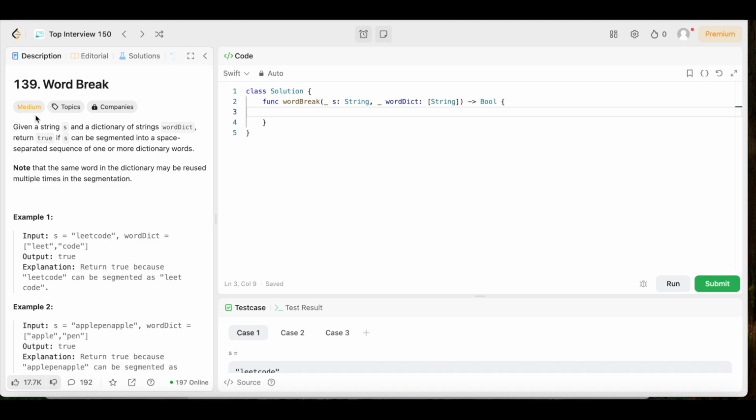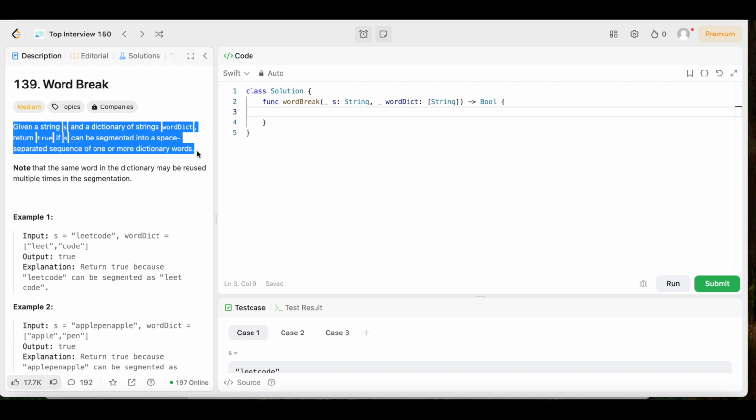Now let's see what the question says. Question says, given a string s and a dictionary of strings wordDict, return true if s can be segmented into a space-separated sequence of one or more dictionary words. Note that the same word in the dictionary may be reused multiple times in the segmentation.